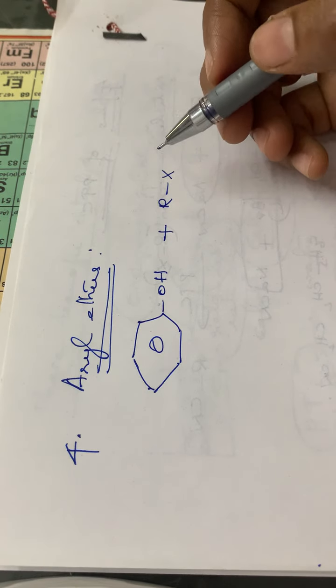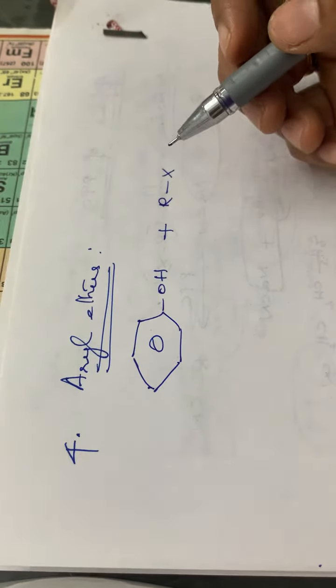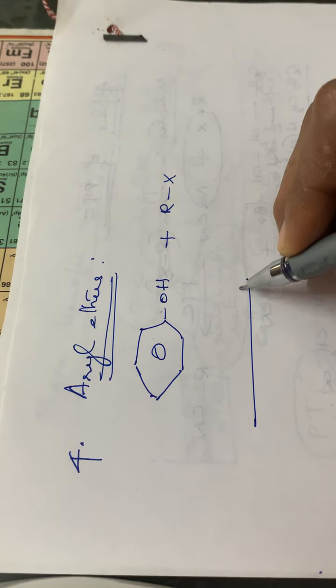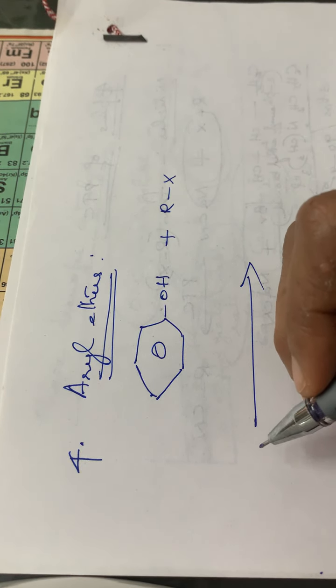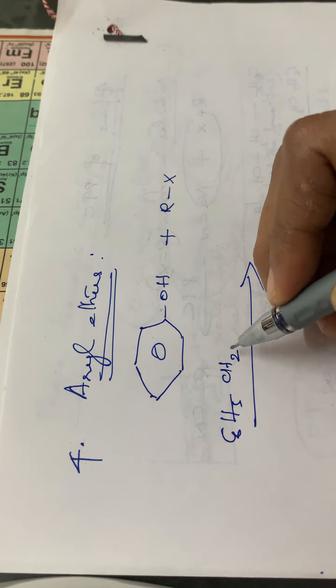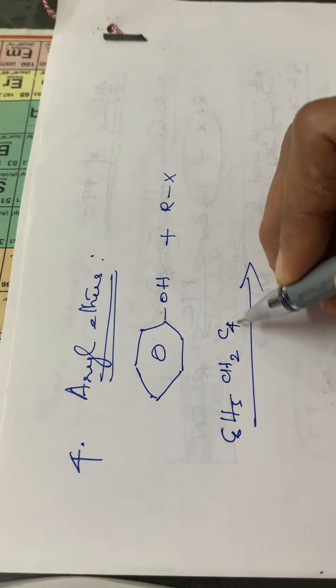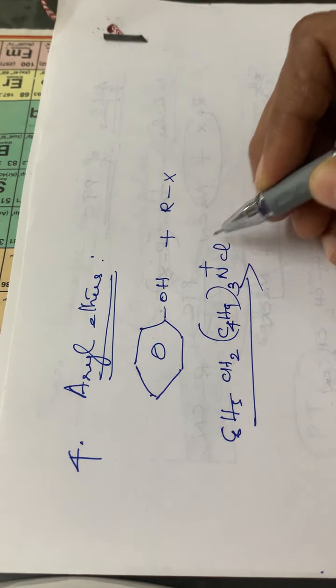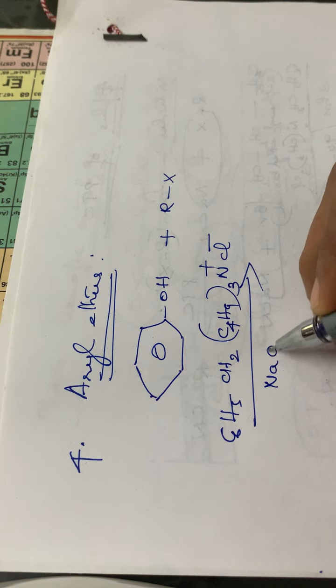This aryl ether is prepared from phenol in the presence of alkyl halide. If a PTC is used here, it is C6H5CH2 then (C8H17)3N+ Cl- in the presence of NaOH.